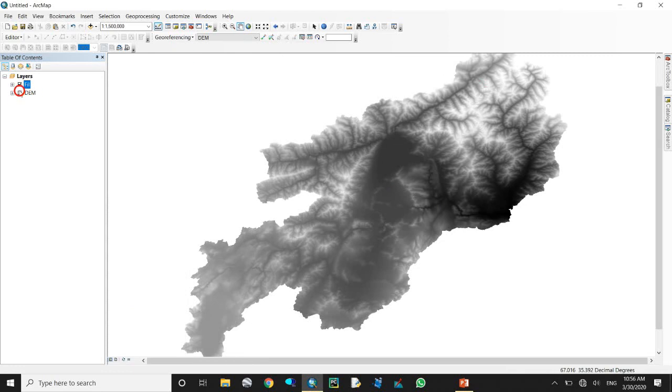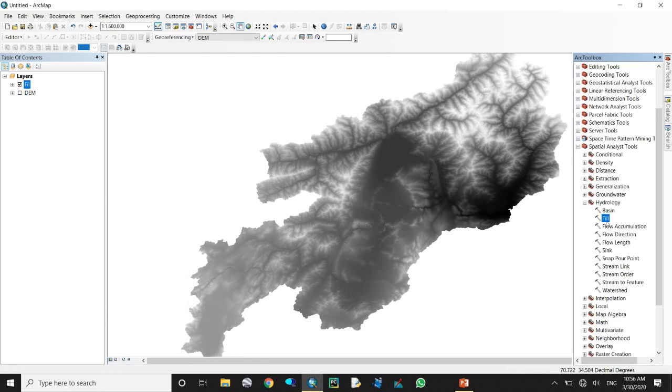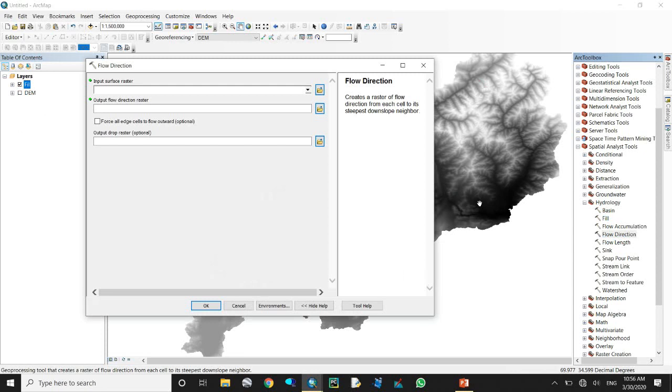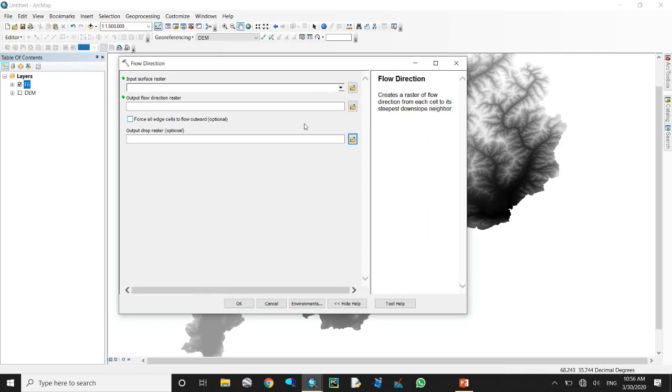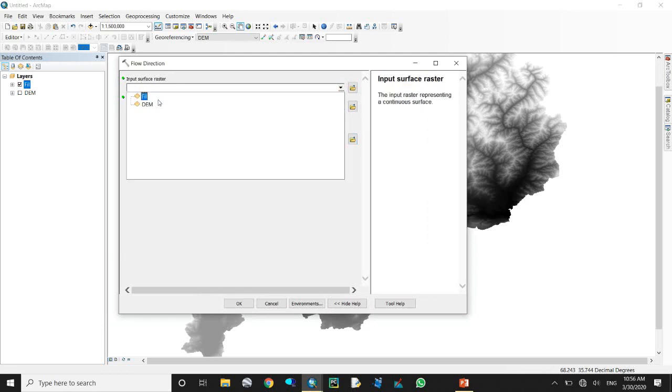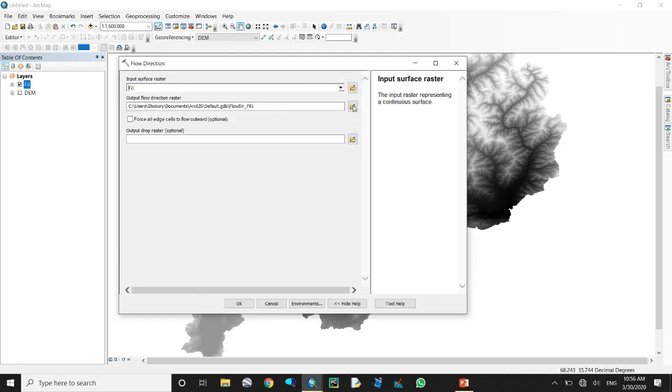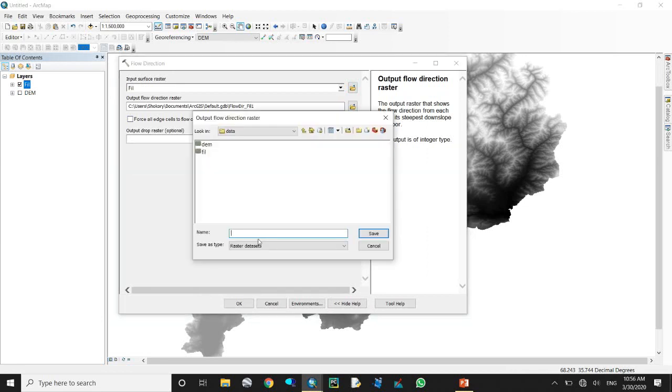Then come to the Image Analysis window. Here we click on Fill and come to Swipe. Here you will see, when it swipes, you can clearly see the difference between the DEM and the fill. When you fill, as you see here, some imperfections are removed.